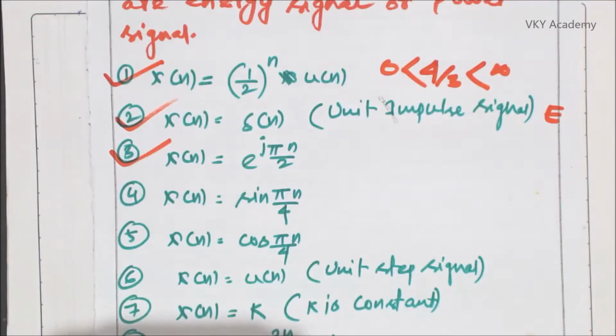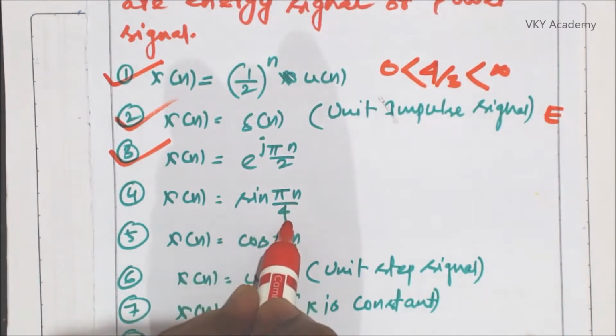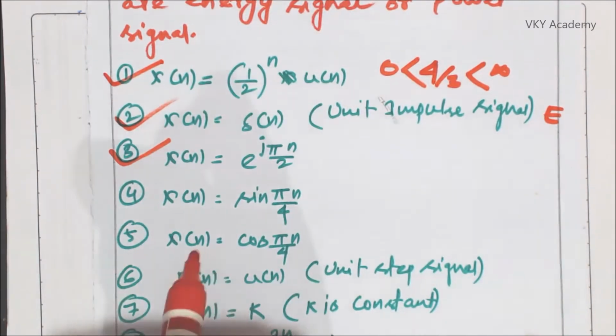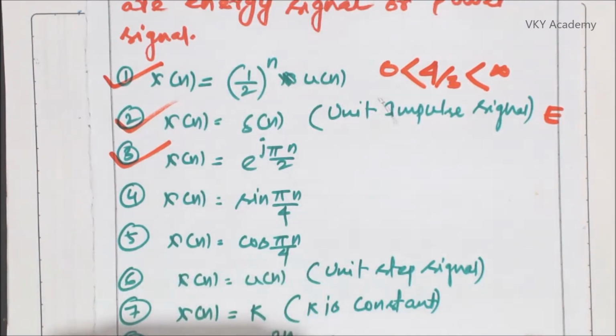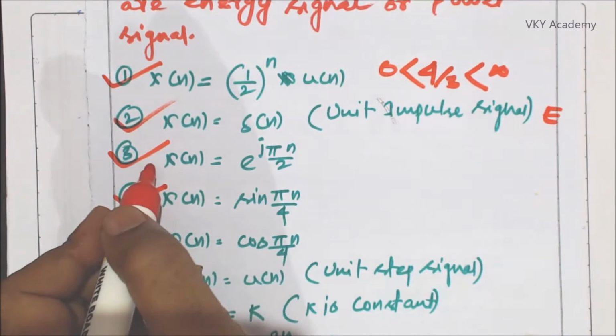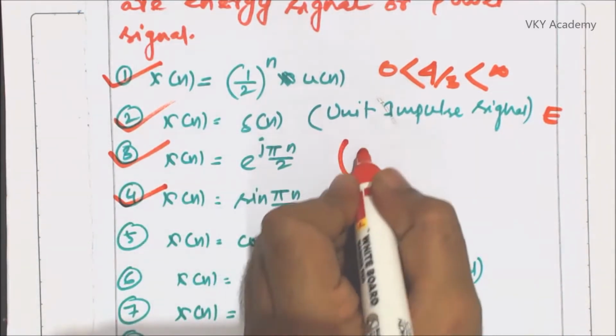Hello everyone. So in the previous session we have seen that x of n is equal to sine pi n by 4 is a power signal. In this particular session we will check whether x of n is equal to cos pi n by 4 is an energy signal or power signal. So this one we discussed already. Question number 3 we discussed already, that is a power signal.